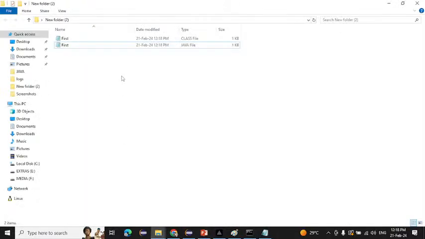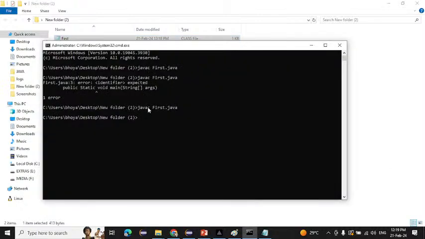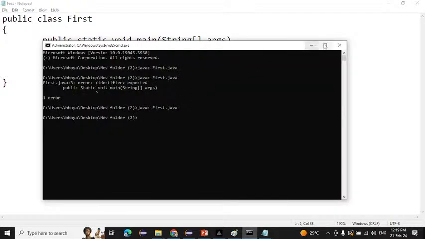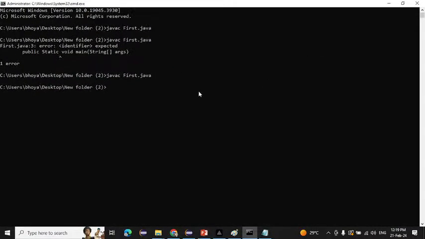Now if you go here, see again we have a class file, which means our code is now converted into the bytecode. Now how to run that? Still we didn't get the output, right? Which output do we want? That is hello world. Still we didn't get it. So how do we get that output? So simple. Now we compiled the code, now we have to run the code.